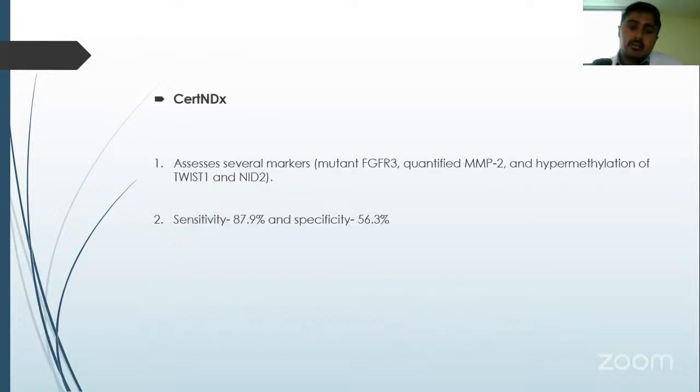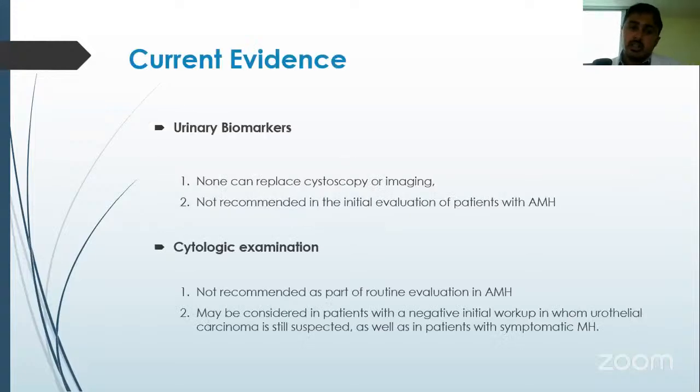CERT-NDX assesses several biomarkers, including mutant FGFR3, quantified MMP2, and hypermethylation of TWIST1 and NID2, with a sensitivity 87.9%, but specificity again 56.3% only. What is the current evidence in asymptomatic microhematuria is that biomarkers as well as cytology both cannot be recommended. However, cytology still has a role if the initial workup comes out to be negative and you are still suspecting a malignancy.